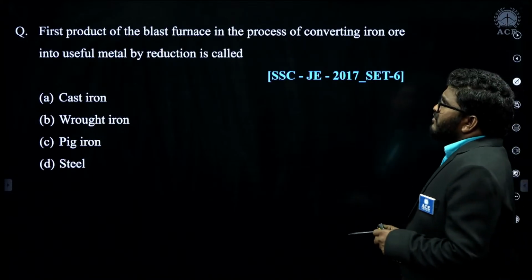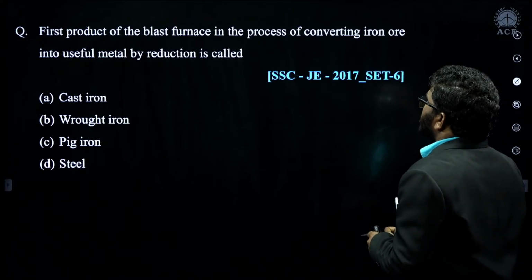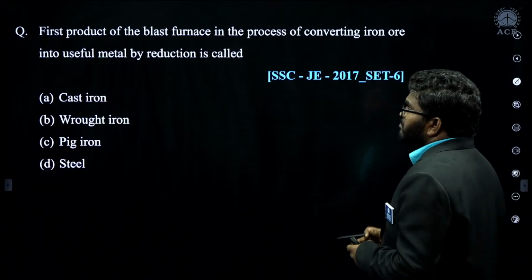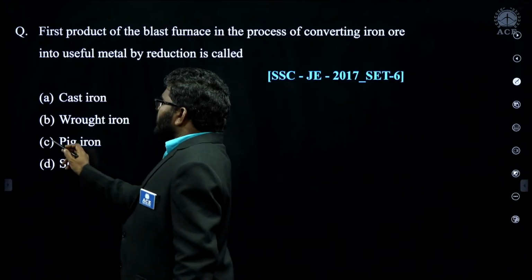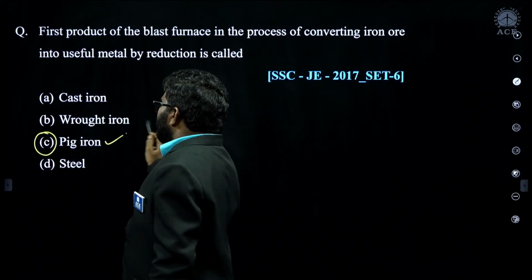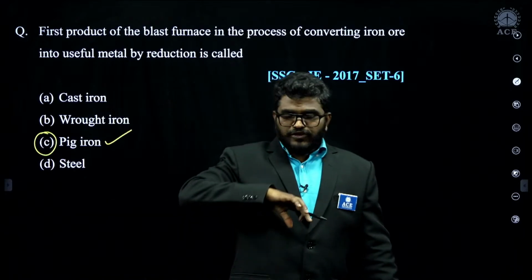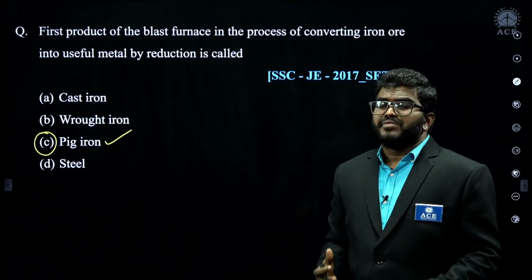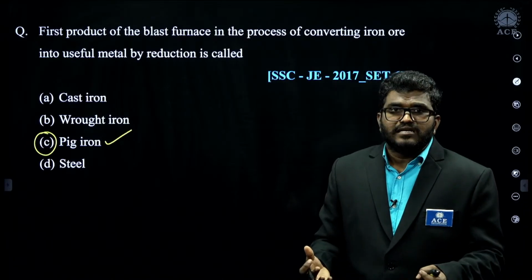Next, the first product of the blast furnace in the process of converting iron into a useful metal by reduction is pig iron. From the blast furnace you will get pig iron. From the pig iron we make different forms of iron carbon alloys like wrought iron, steel and cast iron.